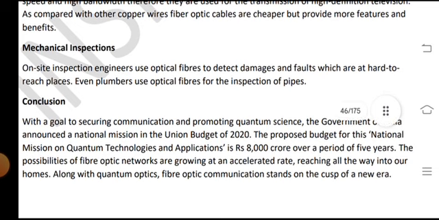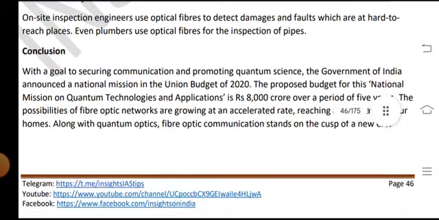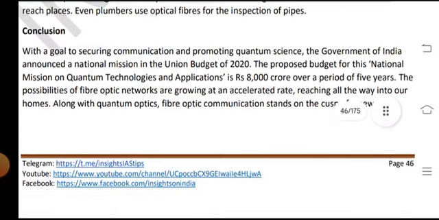Mechanical inspections and on-site inspections: engineers use optical fiber to detect damages and faults which are at hard-to-reach places. Even plumbers use optical fiber for the inspection of pipes.